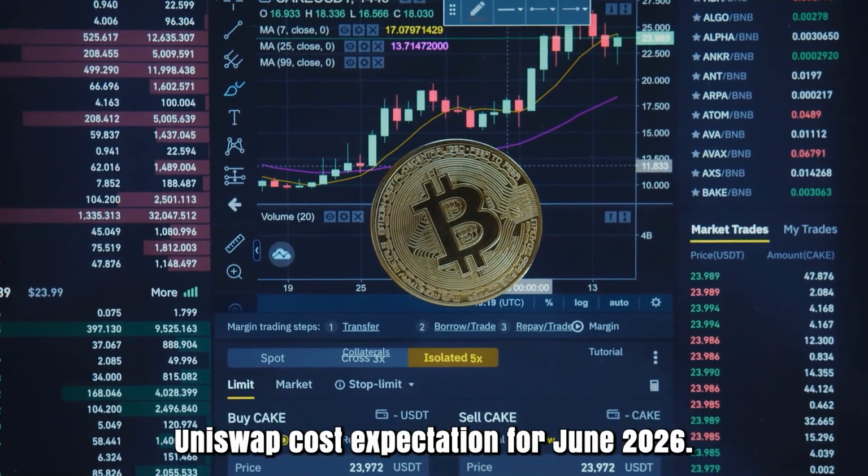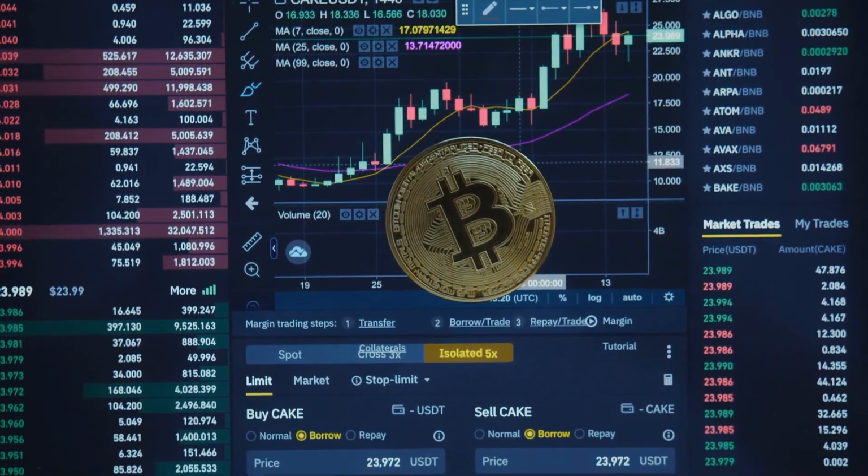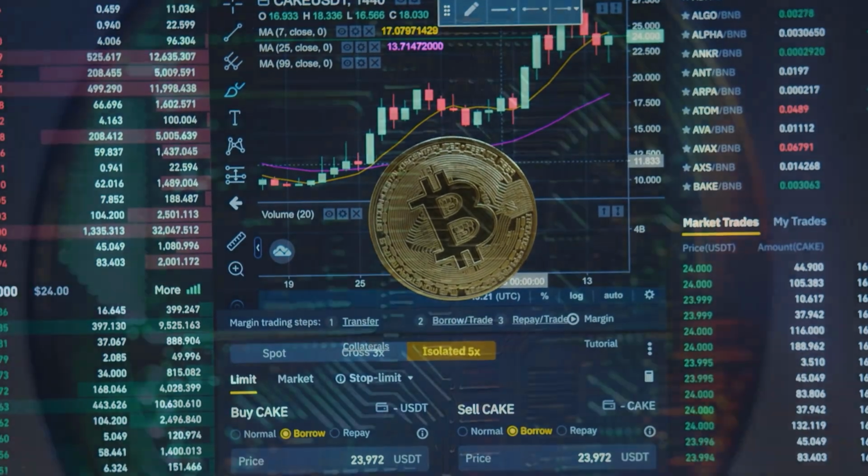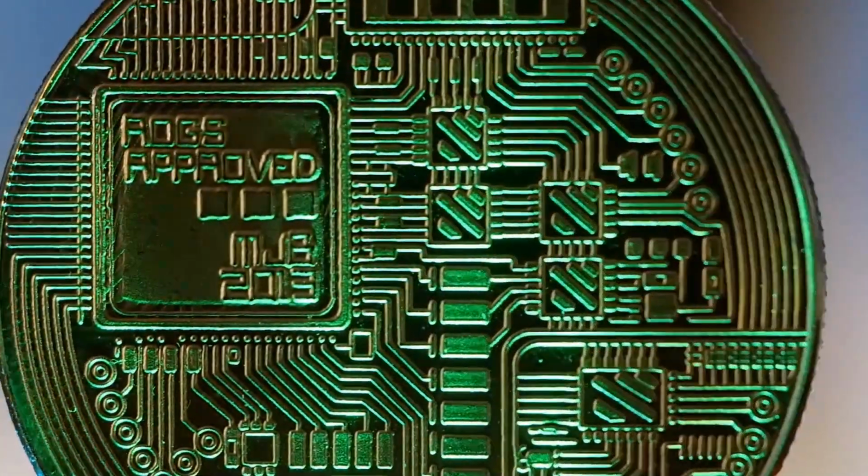Uniswap price prediction for June 2026. To start with price at 369 rand, high price 394, while low price